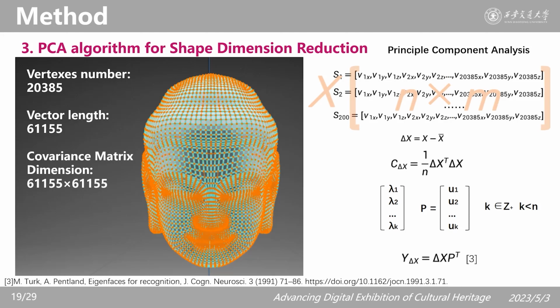Eigenvectors of this covariance matrix are the principal components we want. This calculation of principal components employs the same mathematical skills as Pentland's, as the dimension of our covariance matrix is very huge.